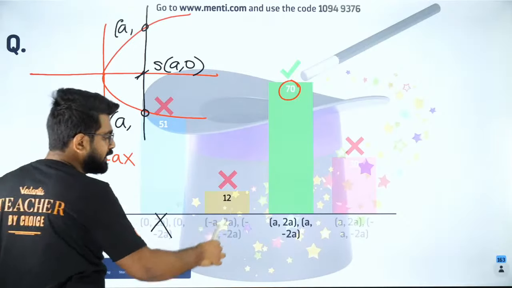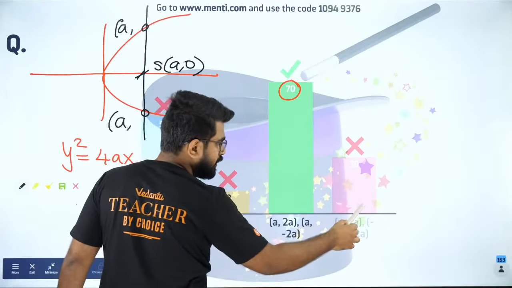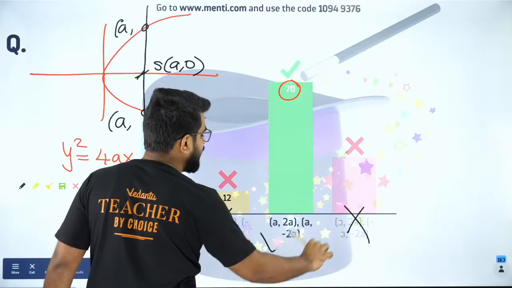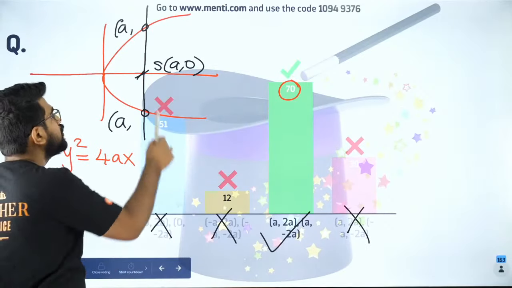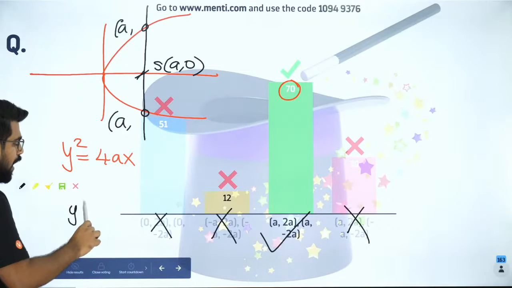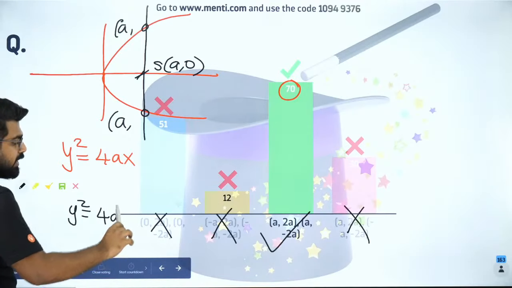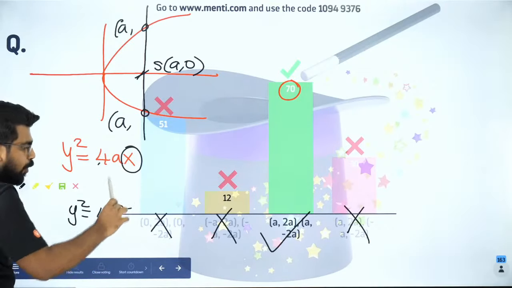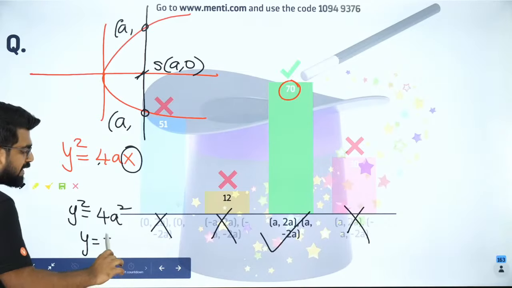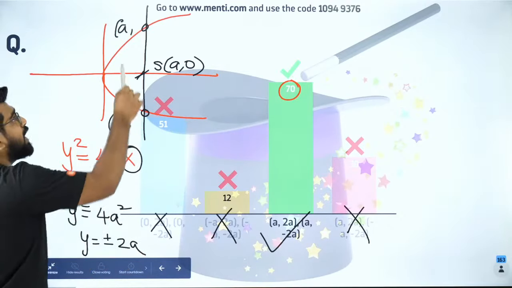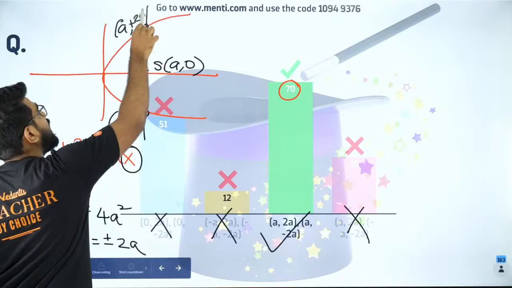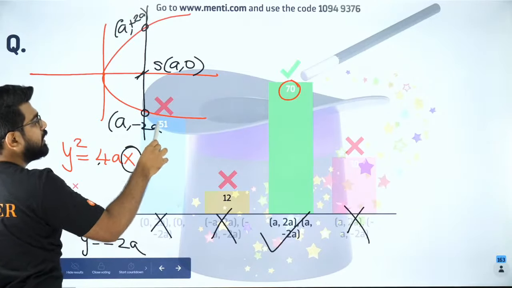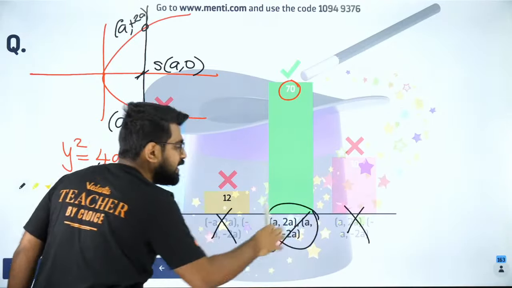The x coordinate will be a for both these points. So this is wrong, and this is also wrong. So that itself tells me clearly this is the answer. So if the x coordinate is a, what will be my y coordinate? If I put x equal to a, it will be 4a square. So y will be plus or minus 2a. So that is why you will get (a, 2a) and (a, minus 2a). Did you all understand how I derived it?